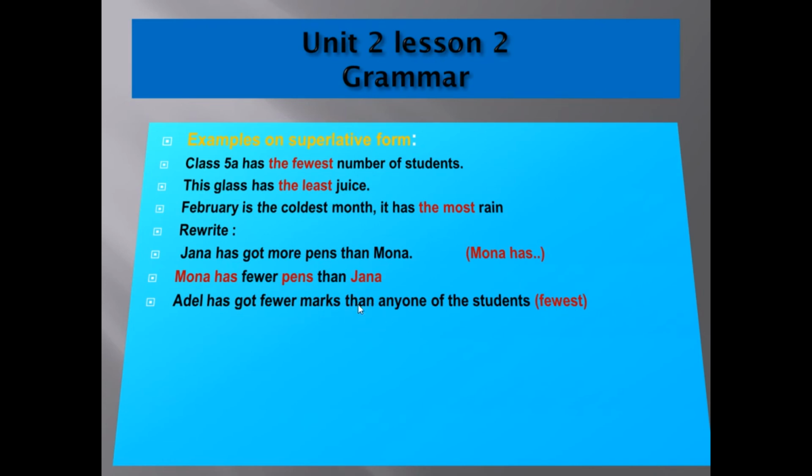I don't use than after fewest, but we use the before fewest. Let's see the answer: Adil has got the fewest marks. So we use the before fewest, and we omit than and the rest of the sentence.